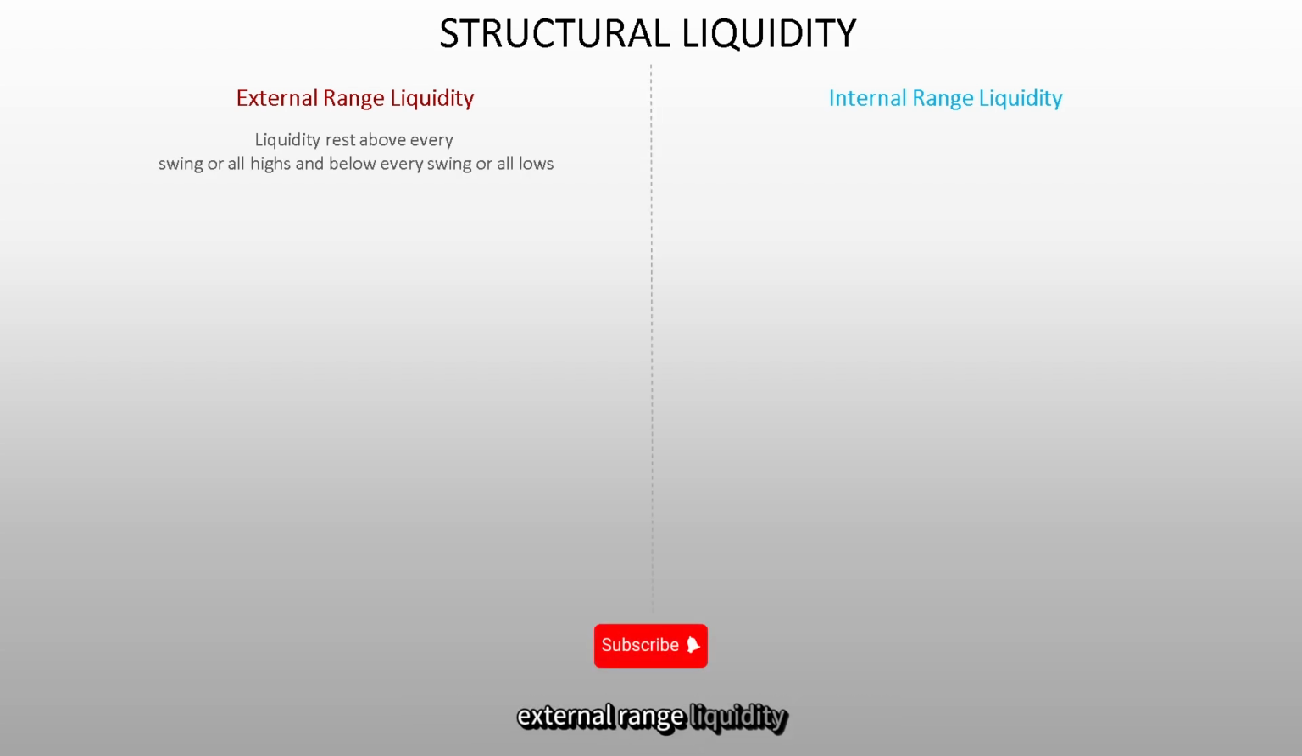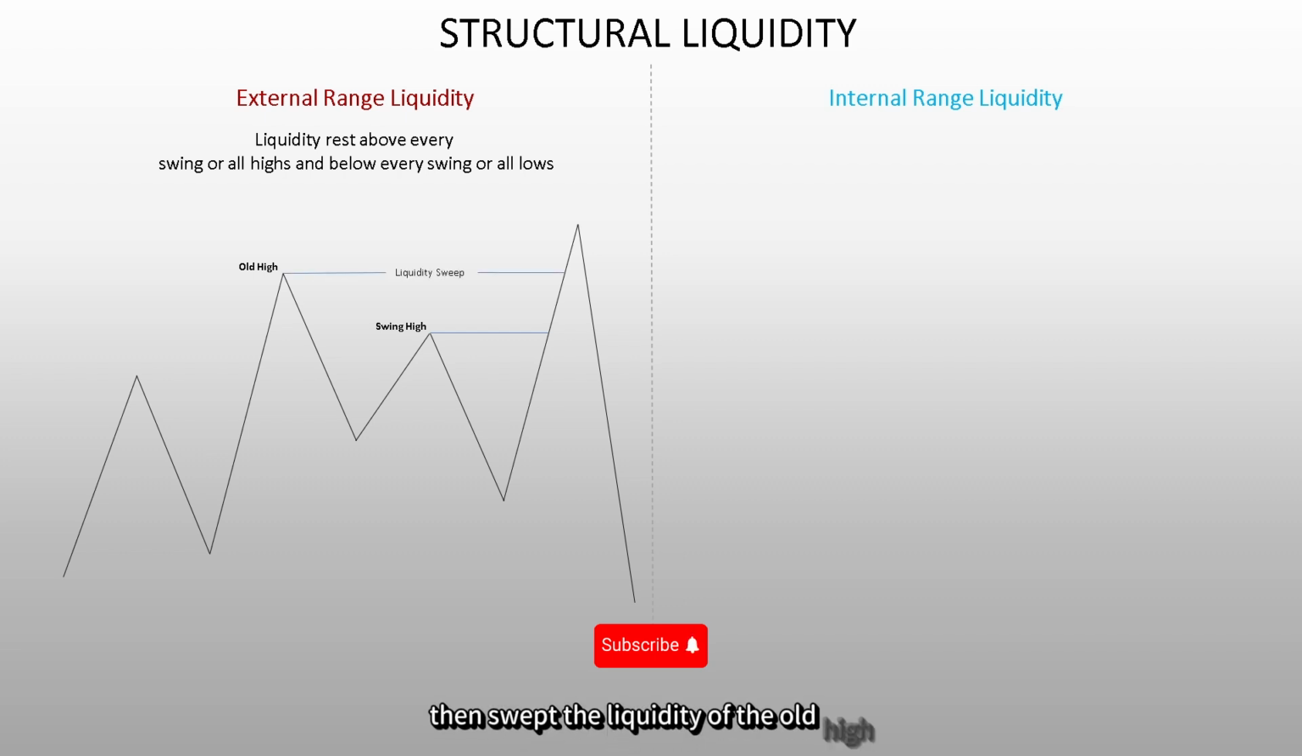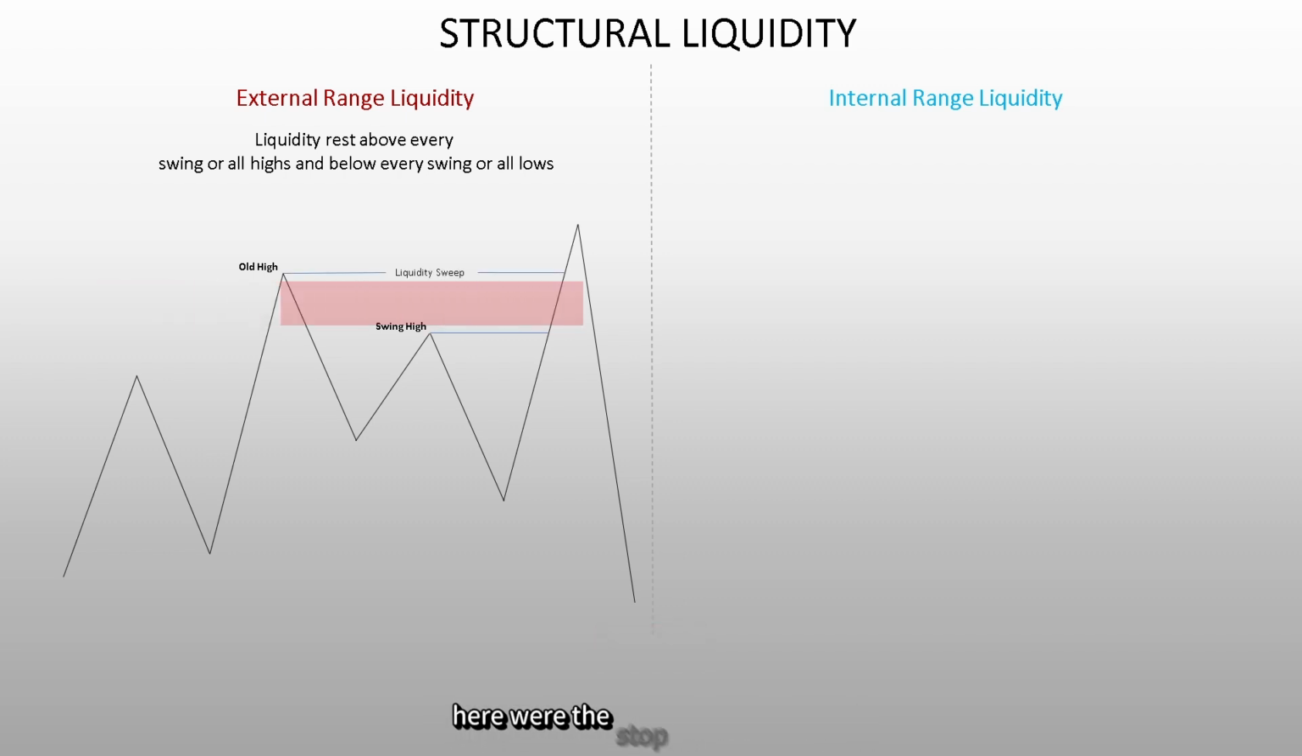External range liquidity. Liquidity rests above every swing or all highs and below every swing or all lows. This is called external liquidity. This is a market example, and there was an old high and a swing high. The market went up, swept the liquidity of the swing high, then swept the liquidity of the old high. Here were the stop losses of sellers.